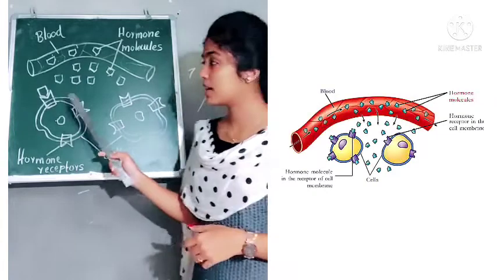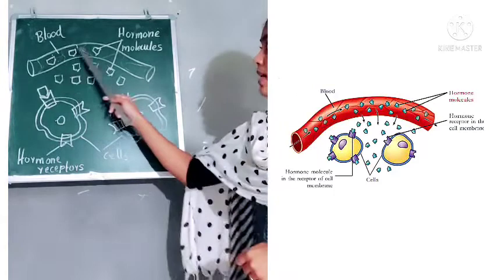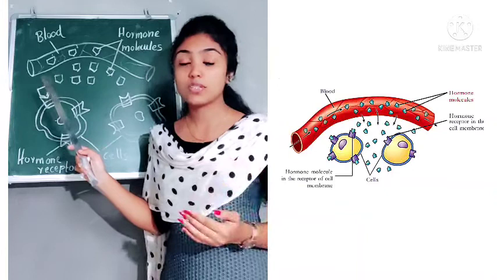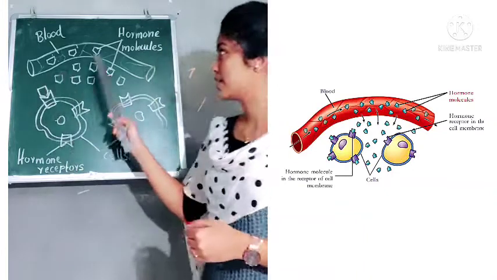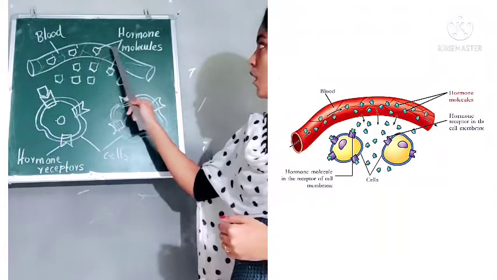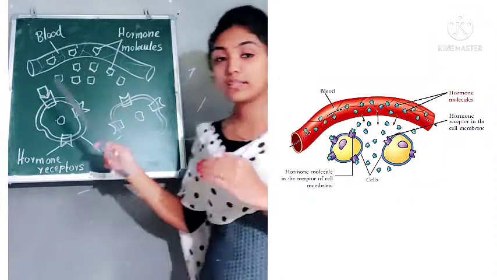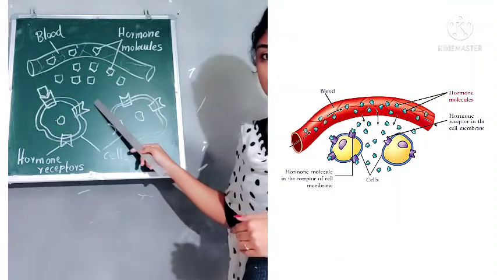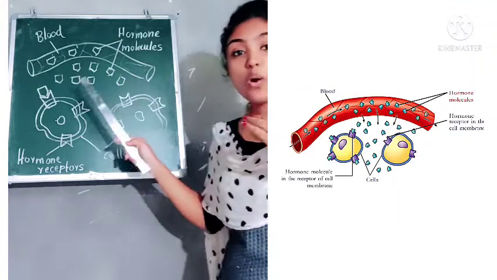Let us find out. Now look at this picture. Here you can see a blood vessel, and we already studied that hormones are transmitted through blood. Here you can see the hormone molecules released near the cells, and they will reach near all cells.